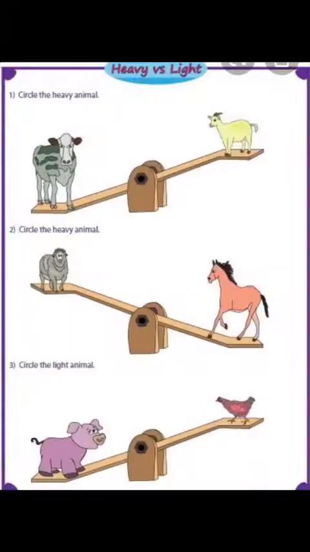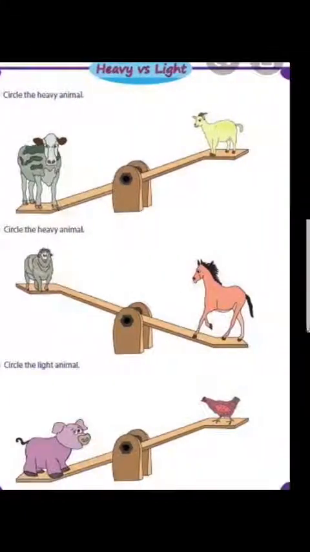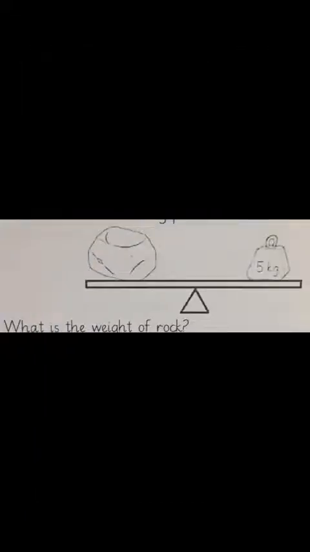Okay, bache. In this chapter, yesterday we have studied that the thing which is heavy in weight is always in downward direction, and the one who is lighter in weight is always in upward direction. Okay, bache, today we will study the concept of why things are in level. Look here, both the things are in level. None of them is in downward or upward direction, because when both things are of same weight, they will be in same level.